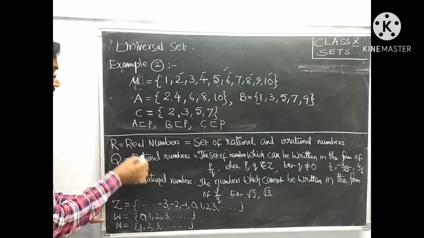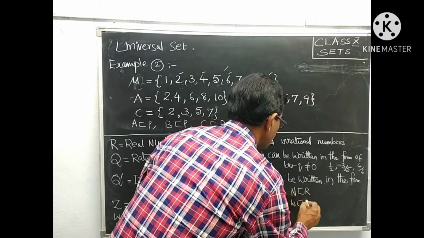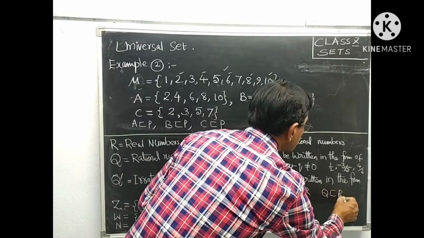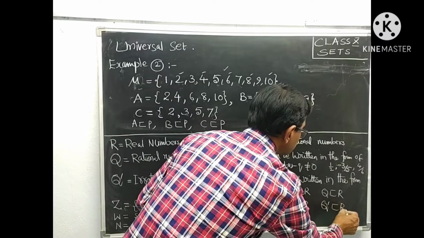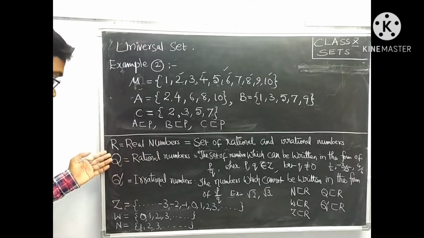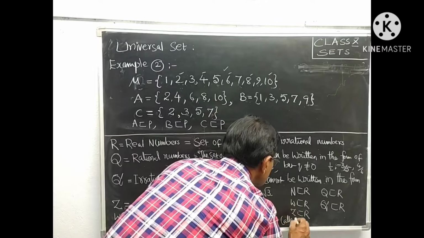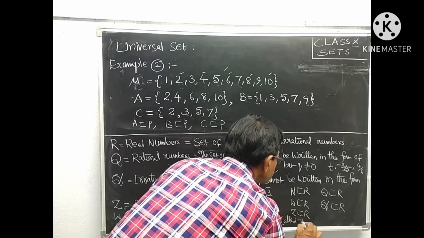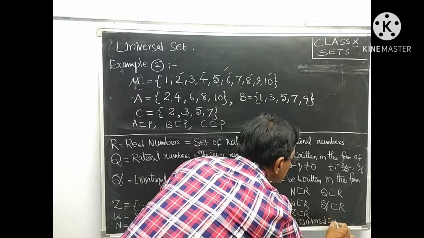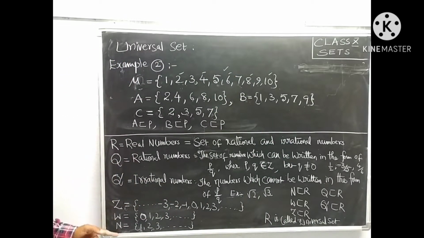Therefore, N is a subset of R, W is a subset of R, Z is a subset of R, Q is a subset of R, Q dash is a subset of R. Therefore, R is called the universal set, mu, for Q, Q dash, Z, W and N.